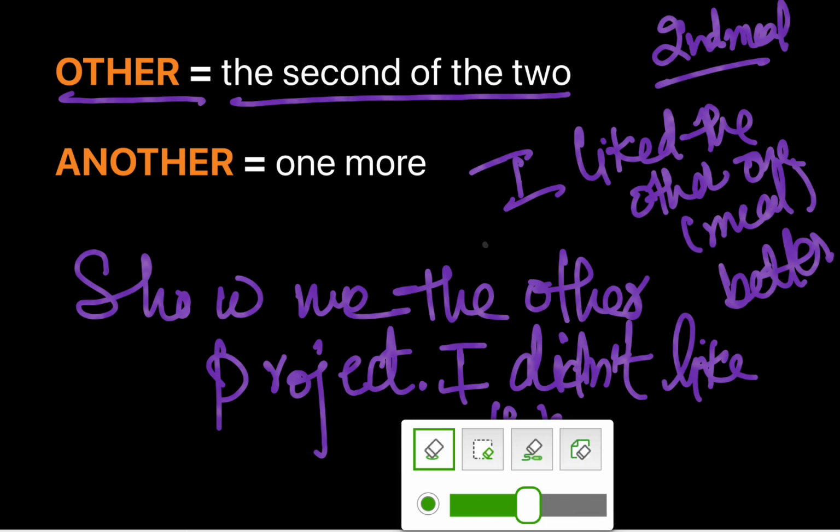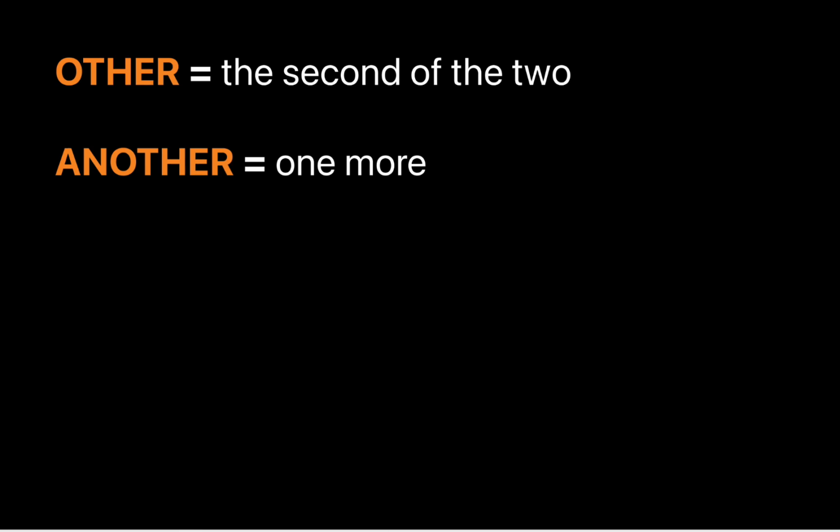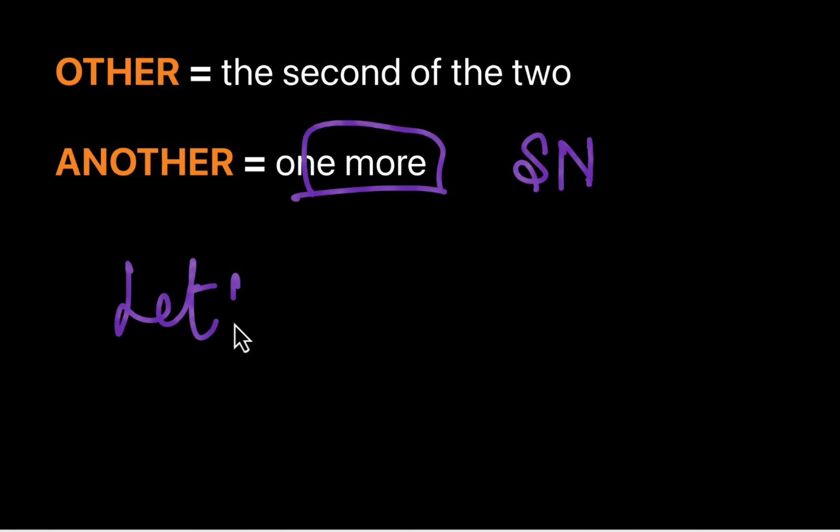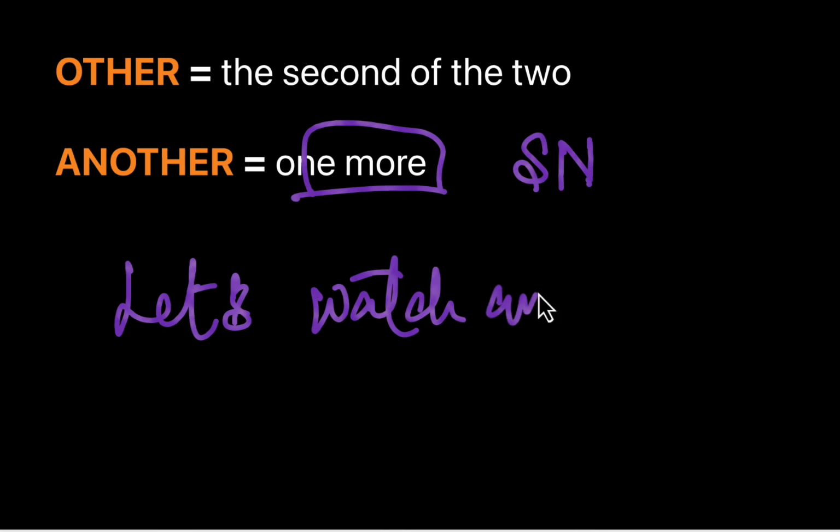Now let's talk about how to use another. Another is very simple, you guys. It just means one more, and it is followed by a singular noun. For example, let's watch another movie.